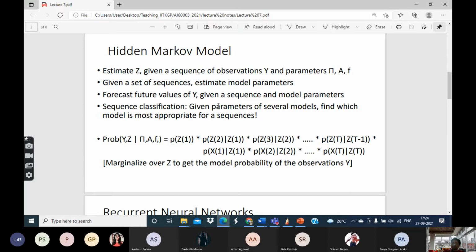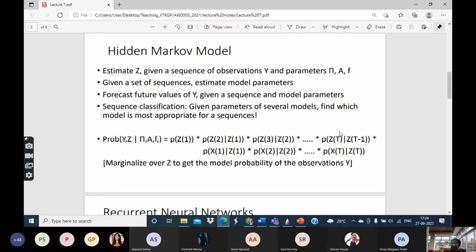Suppose you know the model parameters, or you have estimated them, and you have seen a particular person's employment status for say 50 months, and then you want to predict it for the next 50 months. If you have learned the model parameters well, and you have the initial sequence, then it will be possible for you to make a forecast of the values of y for the next 50 time steps.